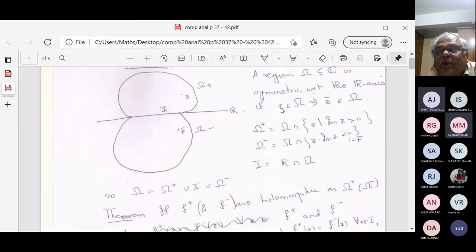And therefore, omega plus I will call the part of omega which is in the upper half plane, omega minus that part which is in the lower half plane. And the intersection of omega with R, I will call the interval I. So omega is equal to omega plus union omega minus union I.